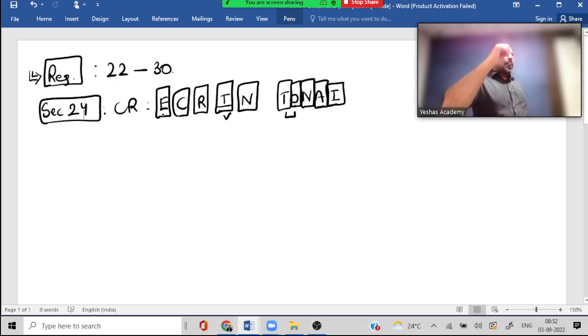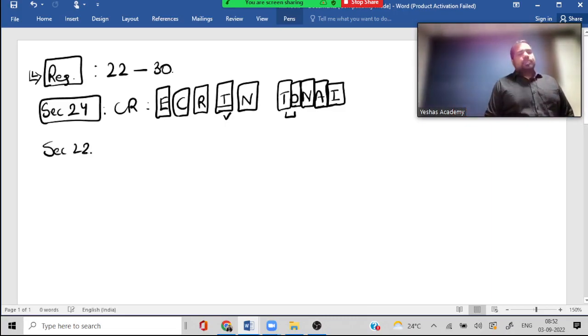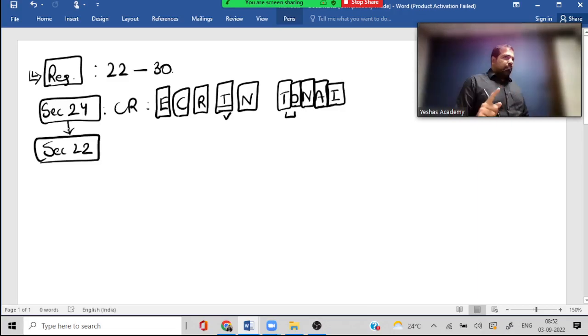Guys, tomorrow if I start selling these pens online, then I need to be compulsorily registered. Are we okay? Next section. If section 24 does not apply, only then go to section 22, guys, in the exam. First check for 24.